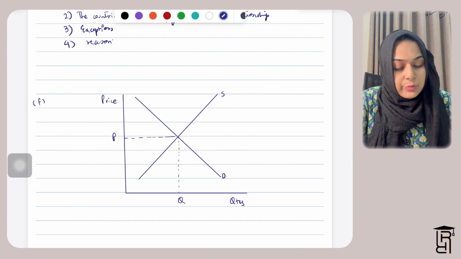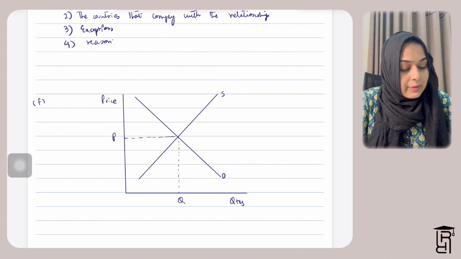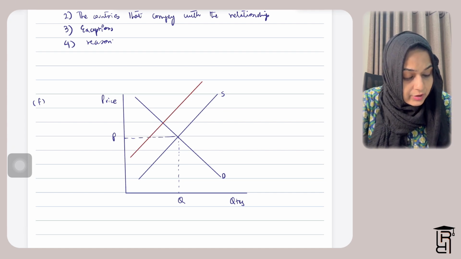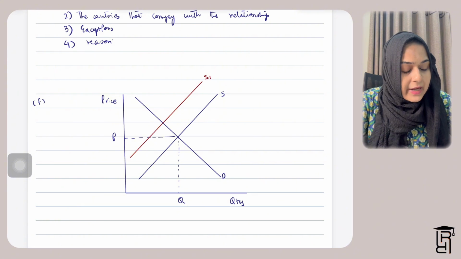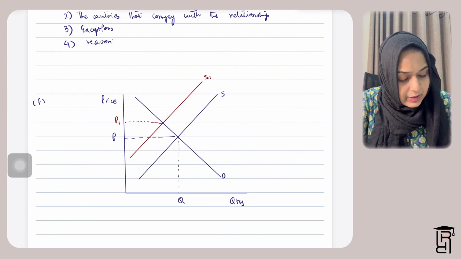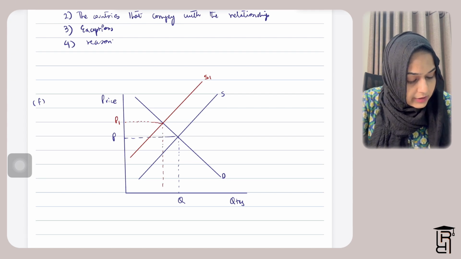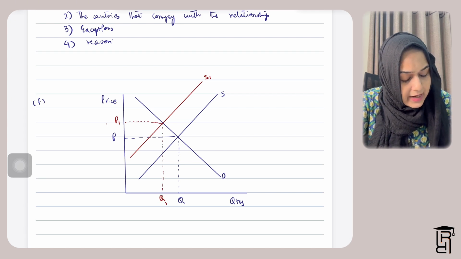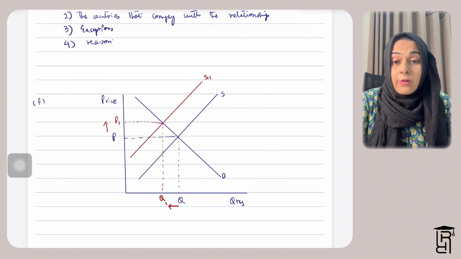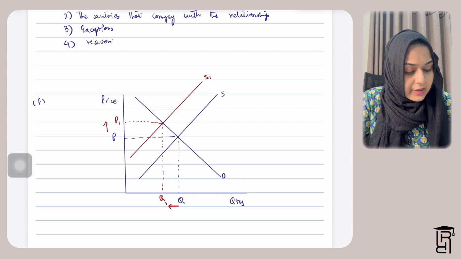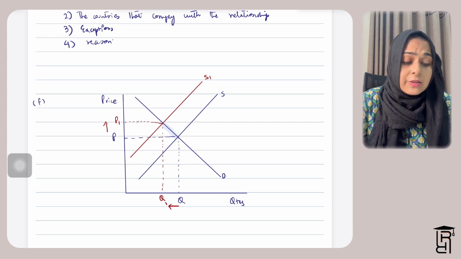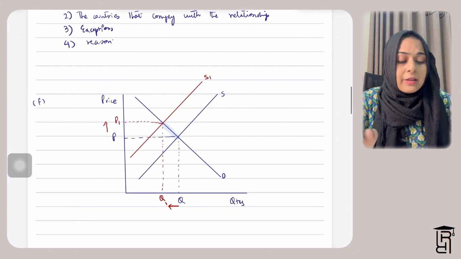And now what you will do is shift the supply curve. The supply curve will shift towards the left, because supply is decreasing because of a drought. This supply curve will be named S1. The price will be P1 and the quantity will be Q1, and the price will basically increase. The price is increasing and the quantity traded is falling here. What is happening here is that the demand curve is contracting. It is not shifting, it is contracting because of the increase in price.